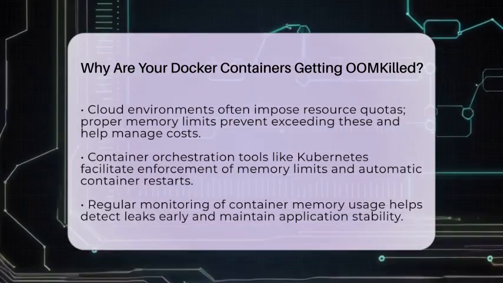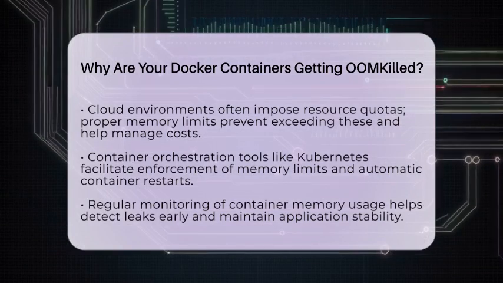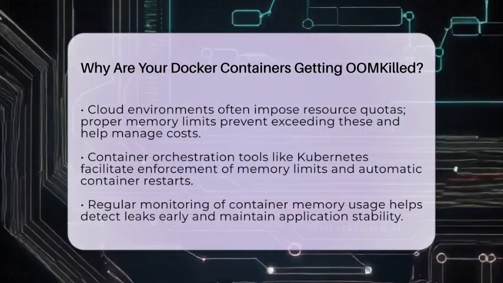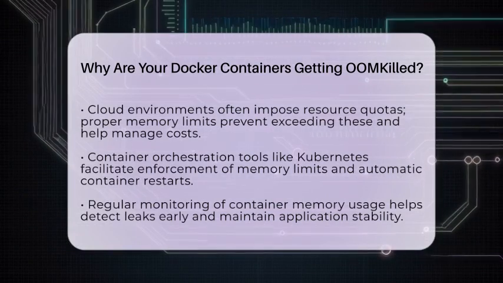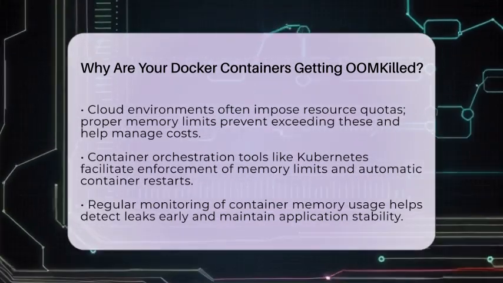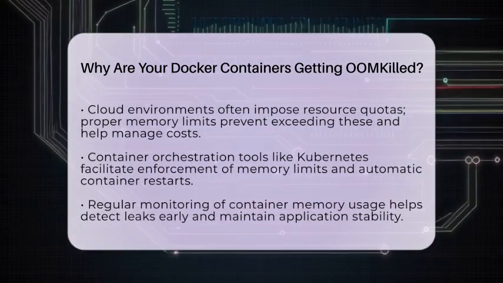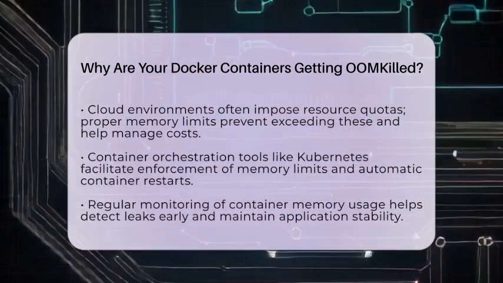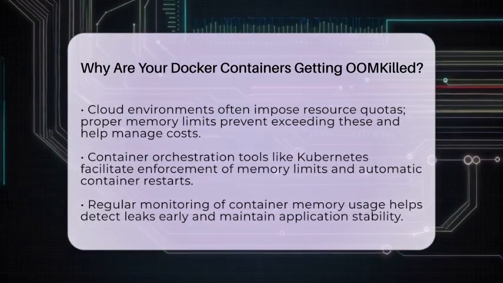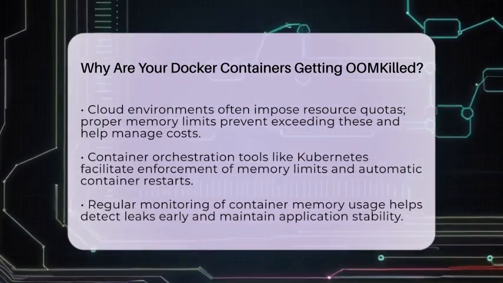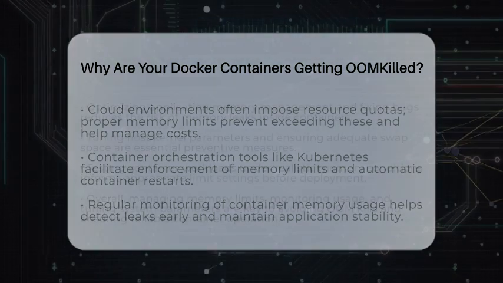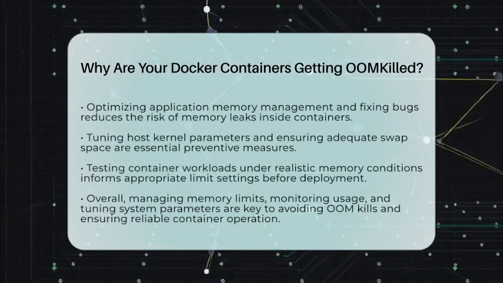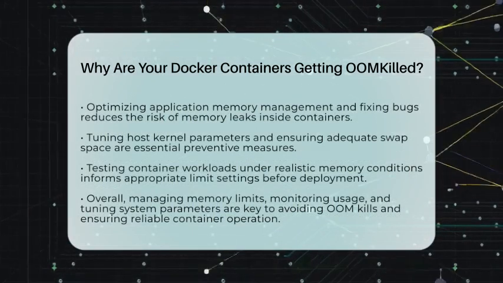In cloud environments like Amazon Web Services, Microsoft Azure, or Google Cloud, resource limits are often in place. Setting proper memory limits on containers prevents exceeding these quotas and helps control costs. Using container orchestration tools like Kubernetes makes it easier to enforce memory limits and automatically restart containers if they get killed. Monitoring tools integrated with cloud platforms can alert you to memory spikes or leaks early.